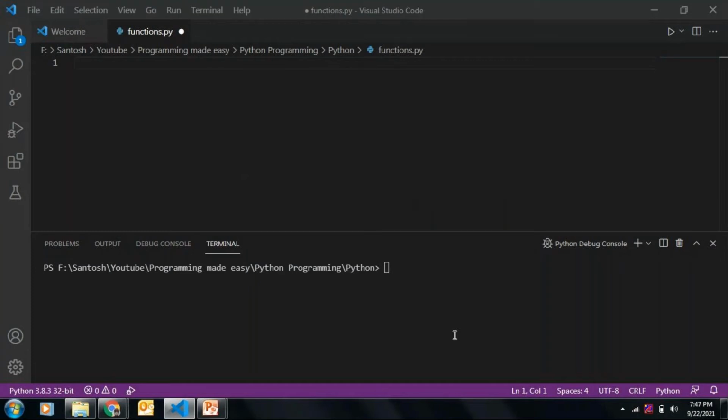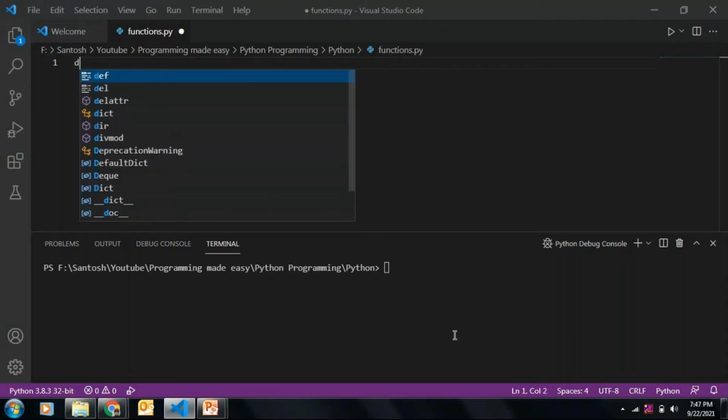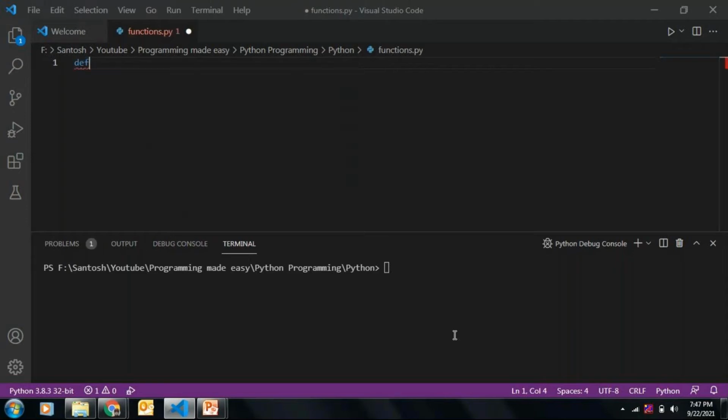First we'll define a simple function which just prints a statement, and we will see how to call the function. The function has to be defined above the place where you call it.